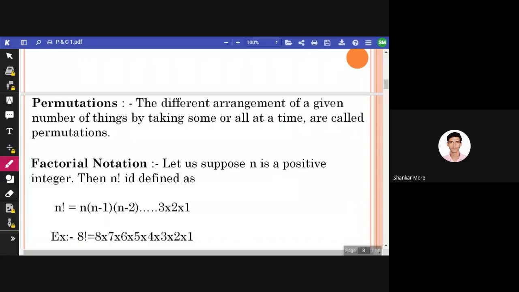Suppose there are three books, one, two, and three. The second book is placed at first place, the third book at second place, and the first book at third place. So this is a different arrangement. Here order matters, right?